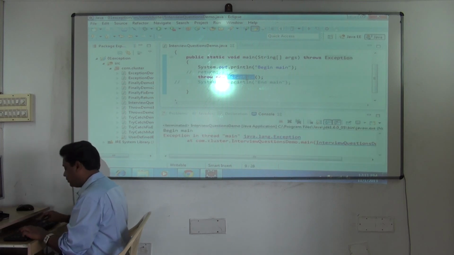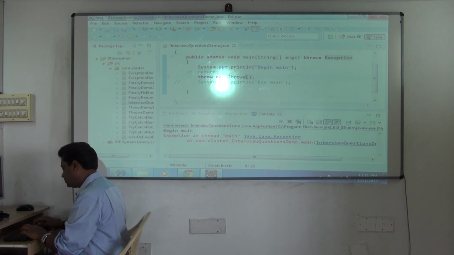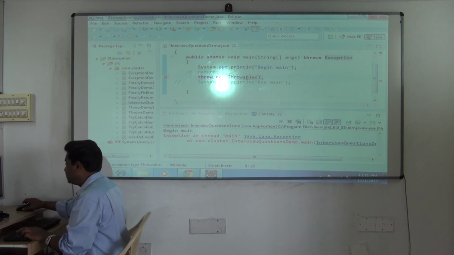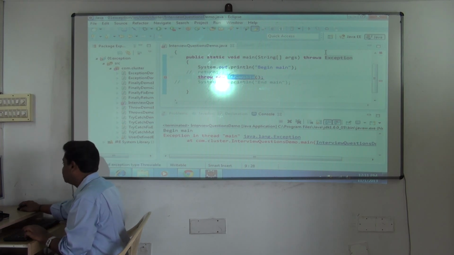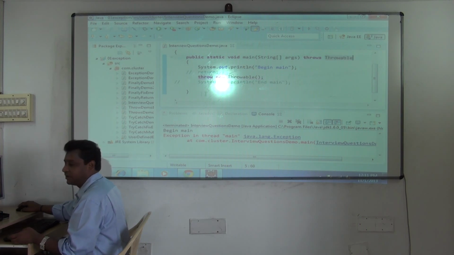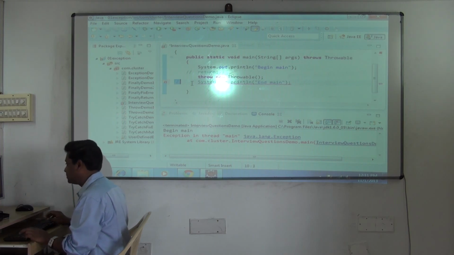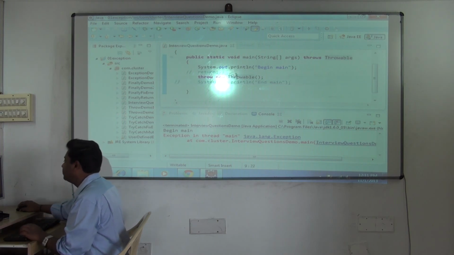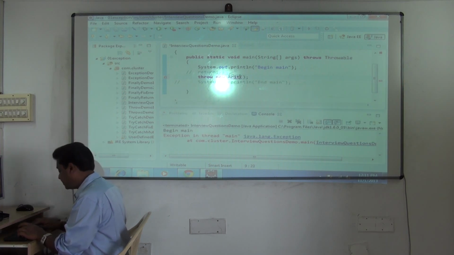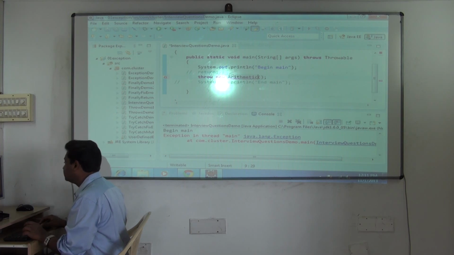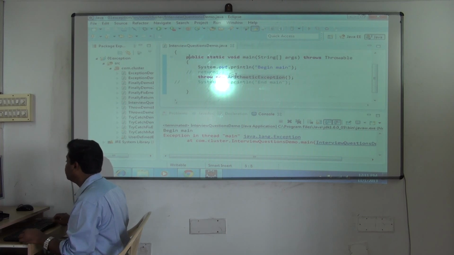I can also use something like what? Throwable. So at that time what should you do? Throw new Throwable. Yes, valid. But again I can't write anything below throw Throwable also. You see this. Now fine. But if I say throw new Arithmetic exception, these were all checked. But if I say Arithmetic, no need of writing what? Throws.